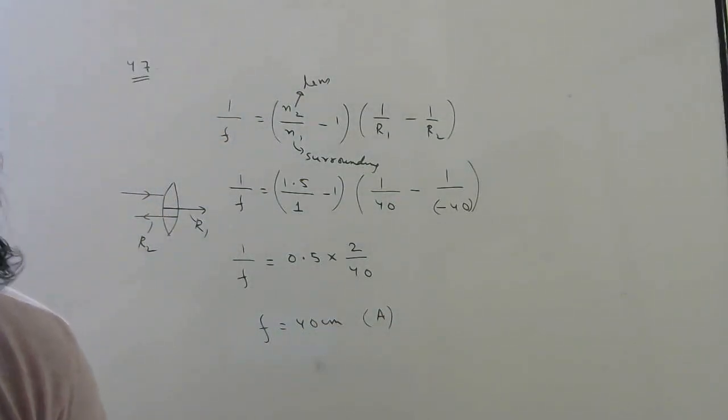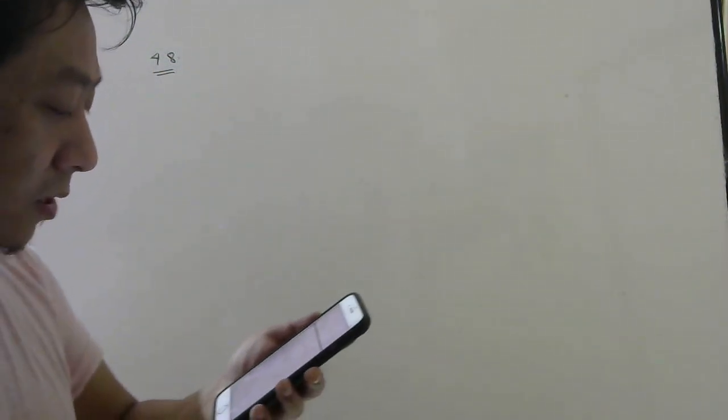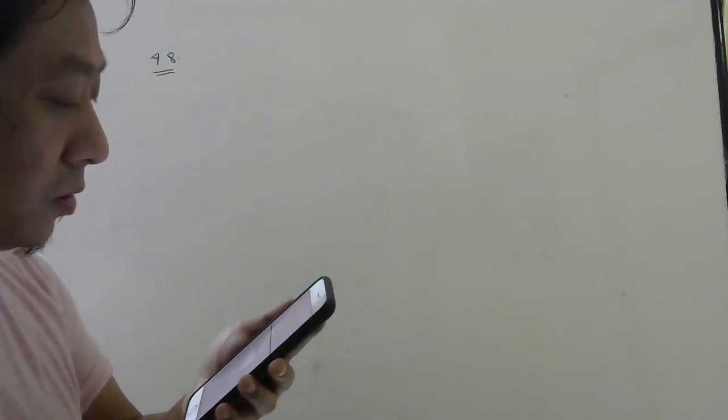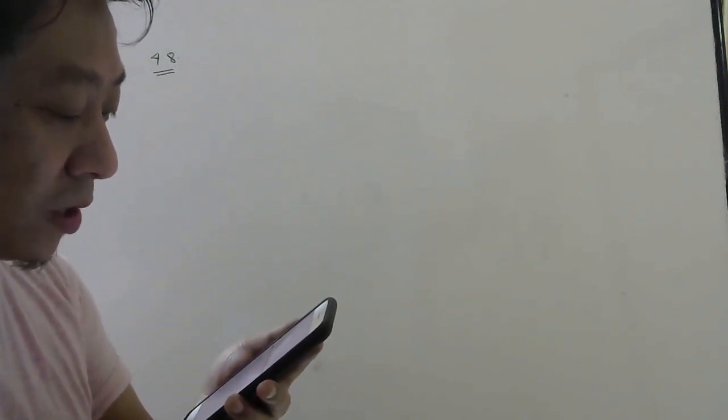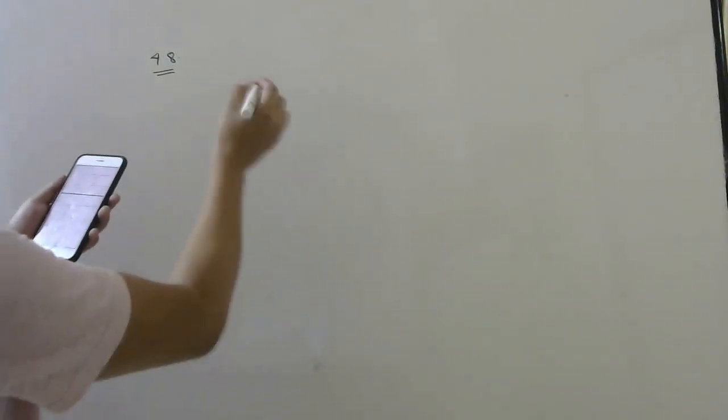Question 48. Find the position of an object from a spherical surface, they are saying, such that the image coincides with the object. They have not mentioned any radius or anything, so this question is incomplete. So just keep the question the same and write down the additional information.